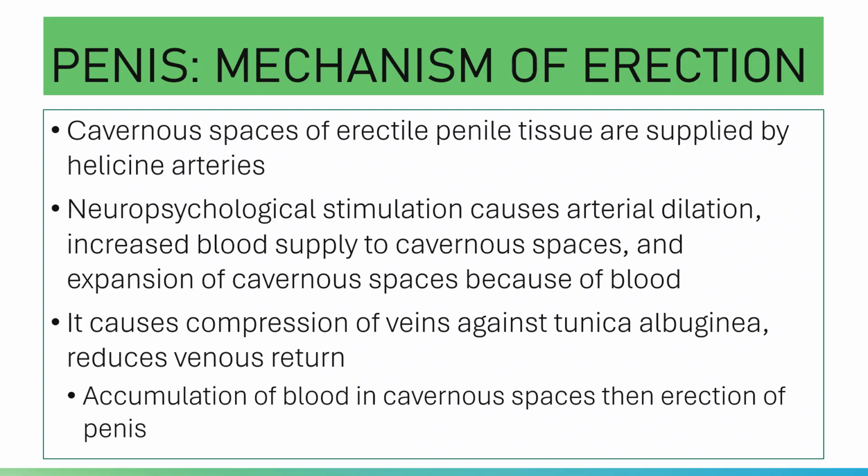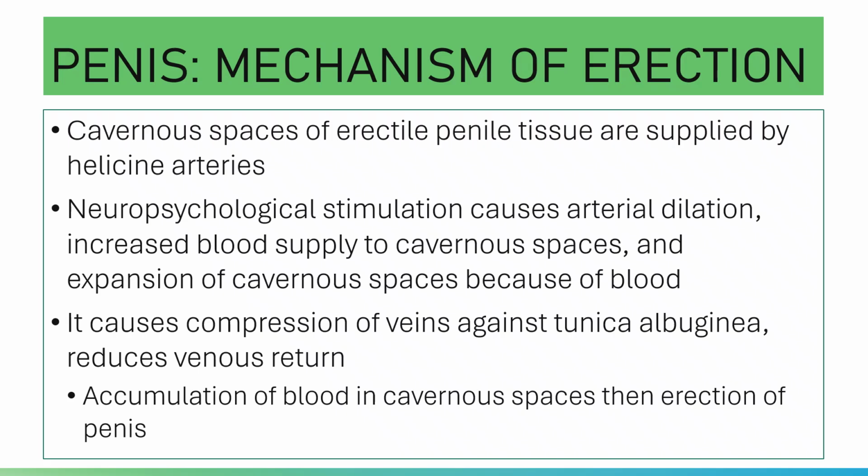There is also the pudendal nerve that controls your bulbospongiosus and ischiocavernosus muscles, helping in the rigidity.